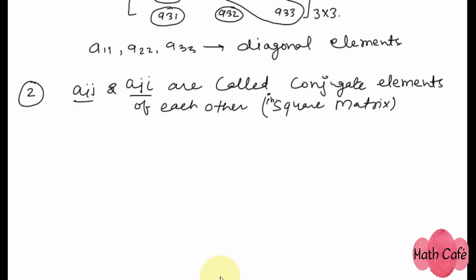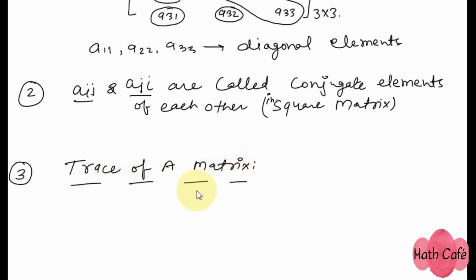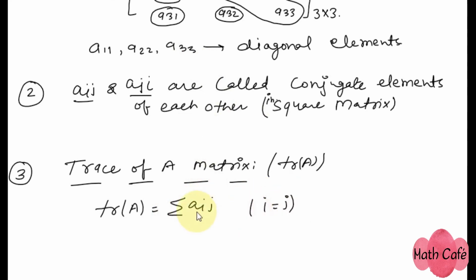All right, so let's move to the third important point, which is the trace of a matrix. The trace of a matrix A is represented by Tr(A). If we add all the diagonal elements, then the resultant value will be the trace of A. That is, the summation of Aij where i equals j.